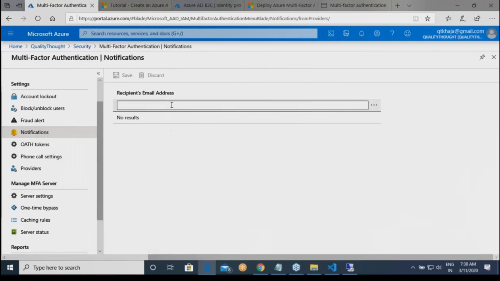Okay. So where do you want to send these notifications? Whatever notifications you receive on multi-factor authentication, do you have a specific email ID where you want us to send them? Generally here you will give your admins' public distribution list, or if you don't have one, you will give all the email IDs of your admins who are responsible for security. Yeah? Fine.